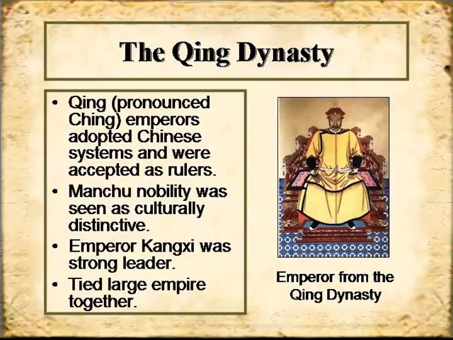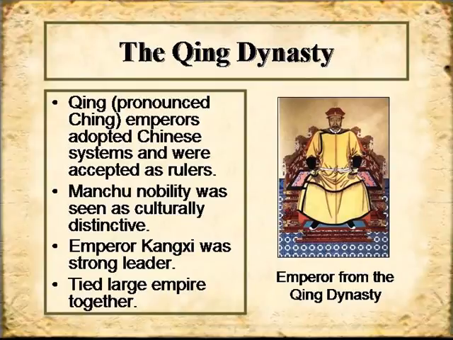The emperors of the Qing dynasty adopted Chinese systems. So even though they moved in from outside of the empire, they pretty much kept the same basic ideas, and so they were accepted. The Manchu nobility were seen as distinctive. They felt that they were above the average Chinese individual, and that set them apart.